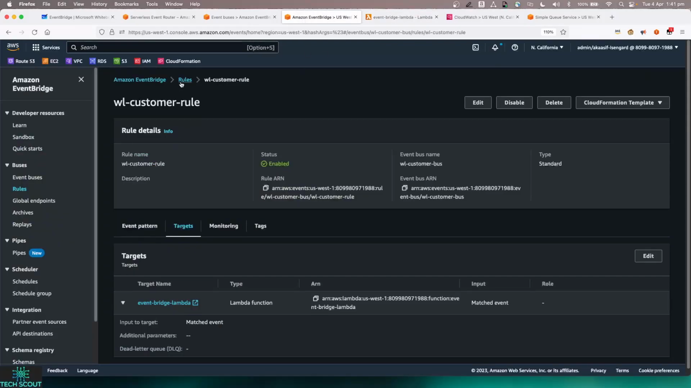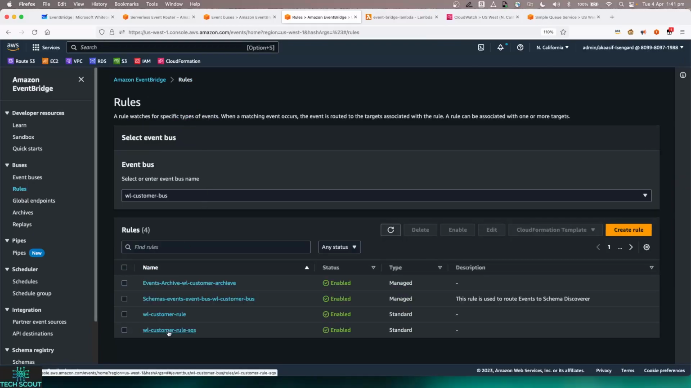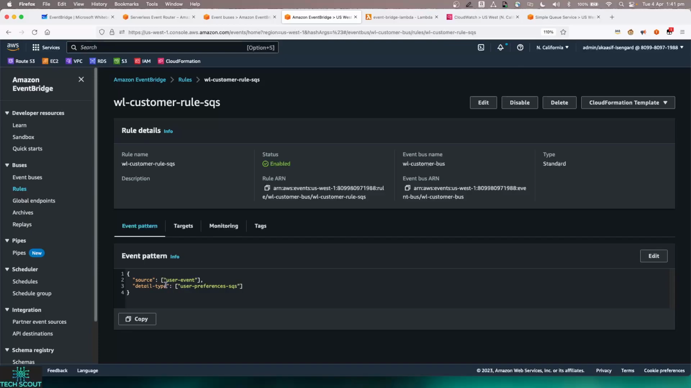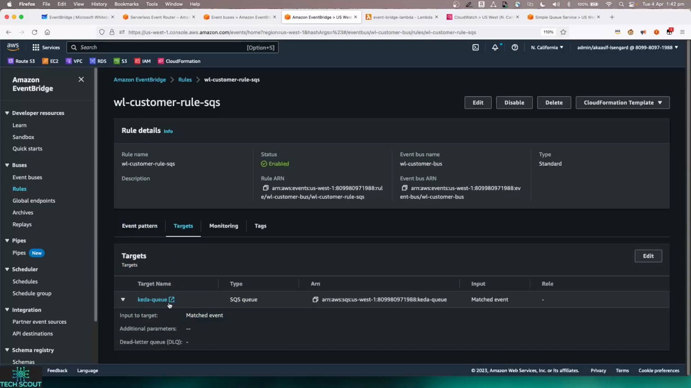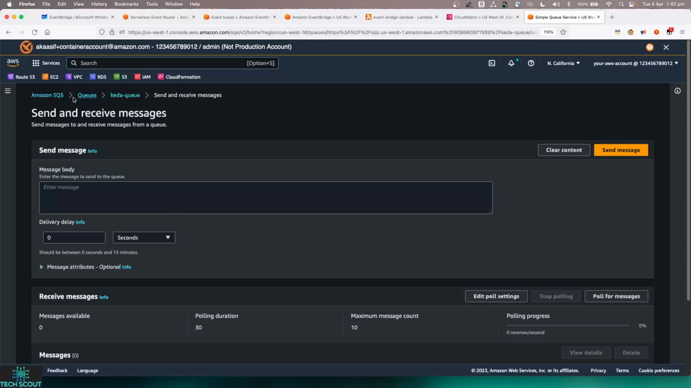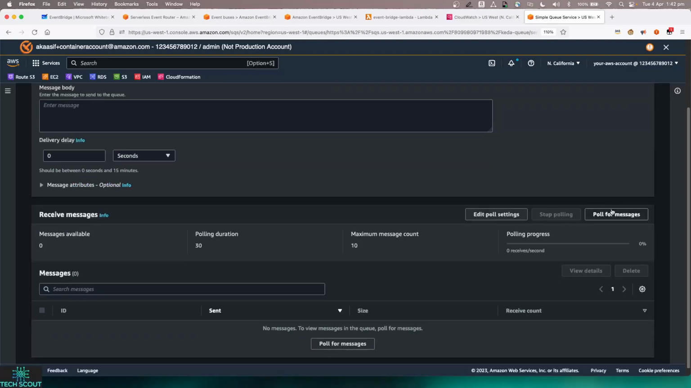Coming back to my rules, in my standard rules, the second one is SQS. Over here I have the same source, but in the detail type I have just added a hyphen SQS. So if the event has a pattern with the detail type as user preference hyphen SQS, then it will send it to a different target. In this case, the target is the Keda queue. If I come into my SQS, I have a queue named Keda queue. At this stage, the queue is pretty empty. If I poll, it doesn't show anything. Obviously there's no data at this stage, that's why there's nothing.